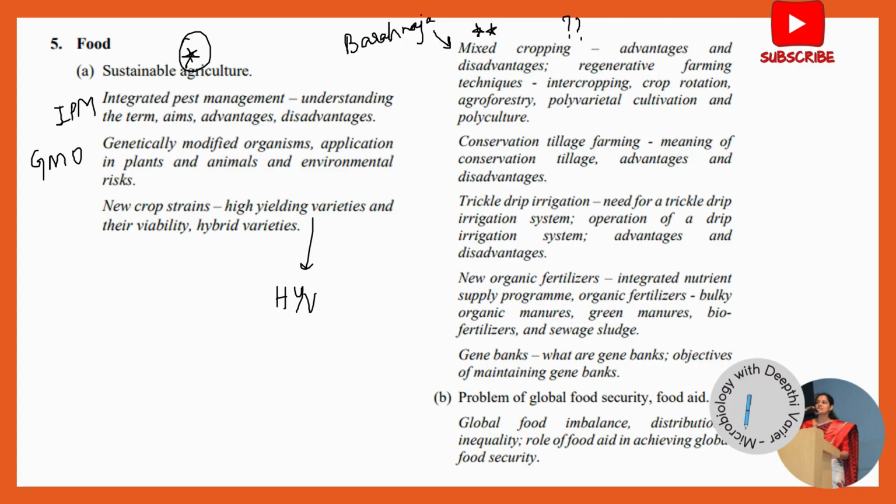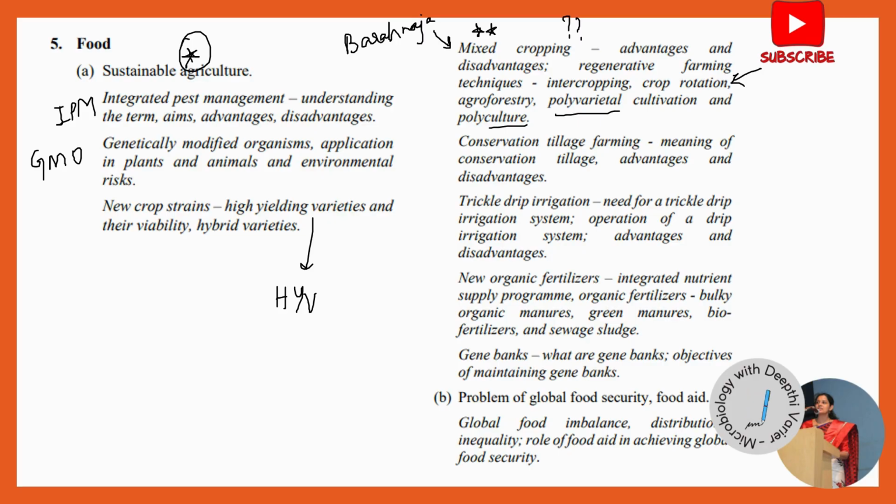Mixed cropping, crop rotation, again something that's very important and something you all have been studying since your lower grades. Last year they had in fact asked about the difference between polyvarietal cultivation and polyculture. They are two different things. So what is the difference between these two terms is again something they had asked in the 2023 paper.